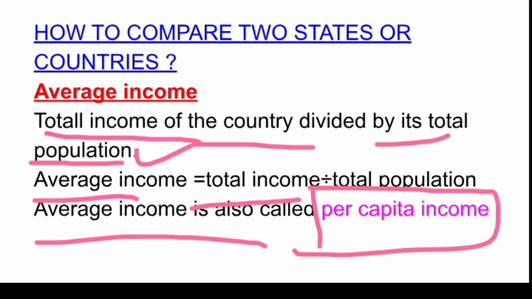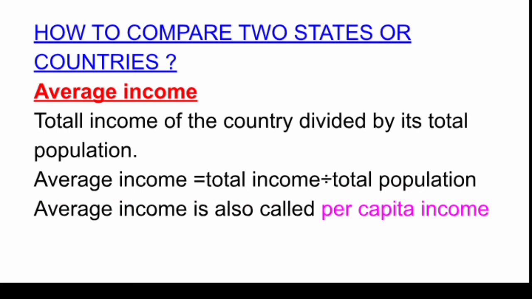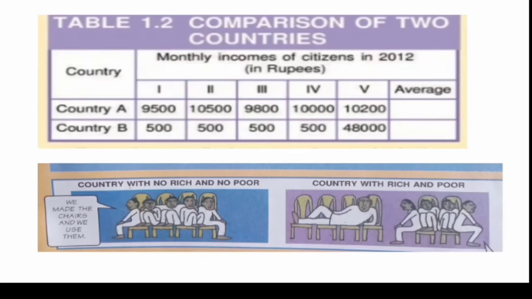So average income is a very important attribute to compare two countries or states, but it is not the only criterion. There are other criteria as well. We will see them. So this is the comparison on the basis of income. You can see it here. Country A. There are 5 people here: 1, 2, 3, 4, 5.